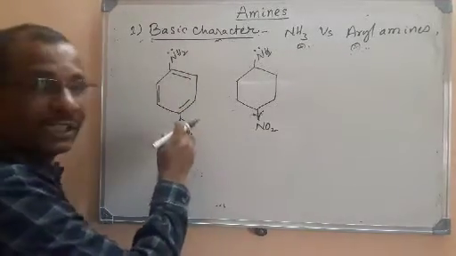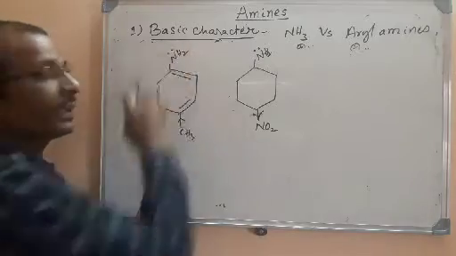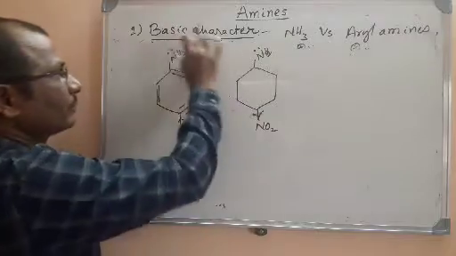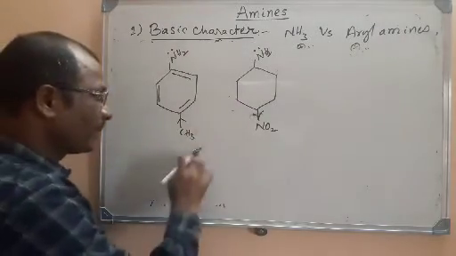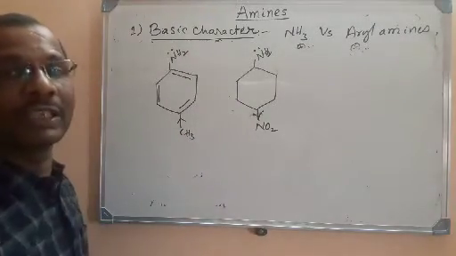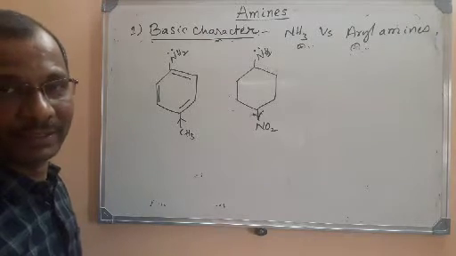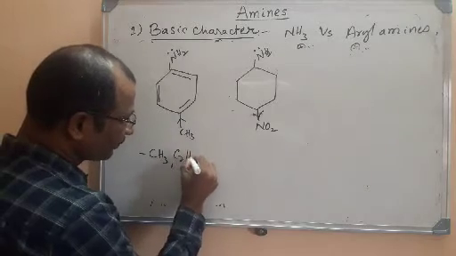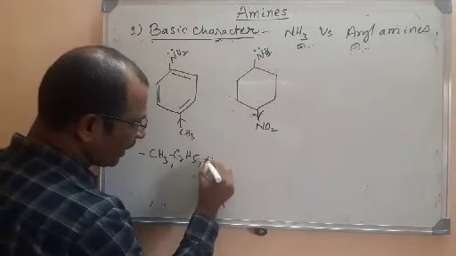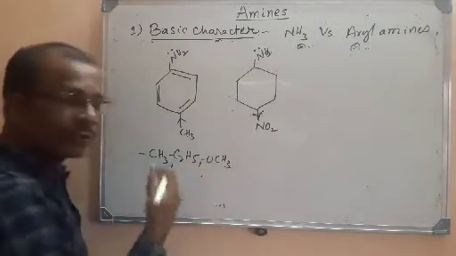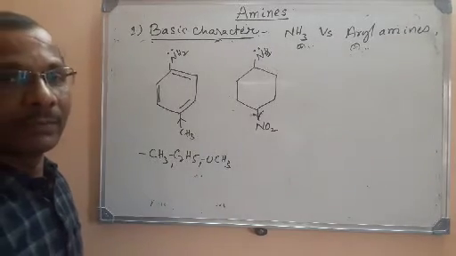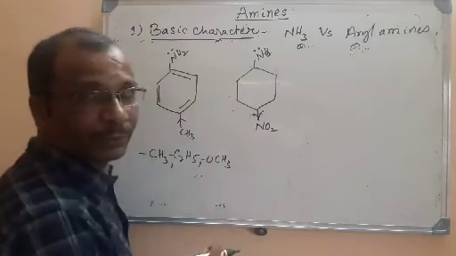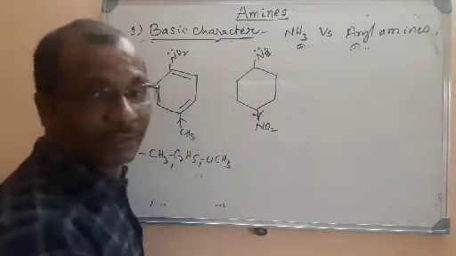As a result, the electron pair on nitrogen will be more available. So in this molecule, what is happening? As this electron releasing group is there, it will increase the basic strength of amines. So what you can say, electron releasing groups like methyl, ethyl or alkoxy groups, OCH3, these groups will increase the basic nature of amines. On the other hand, electron withdrawing groups, electron withdrawing means they will take the electrons.